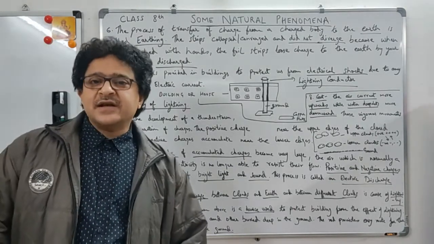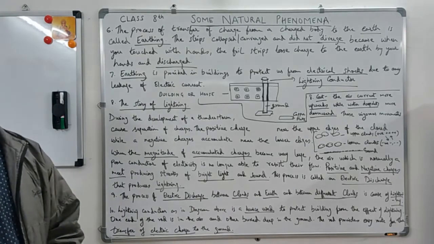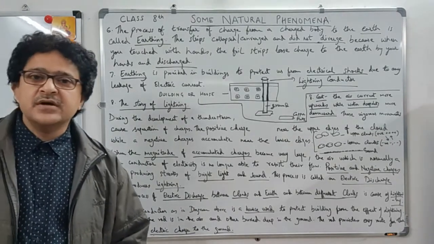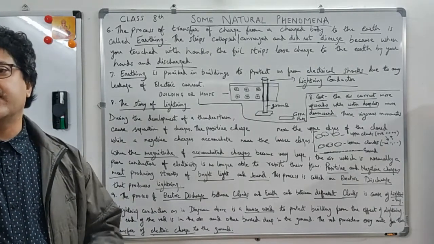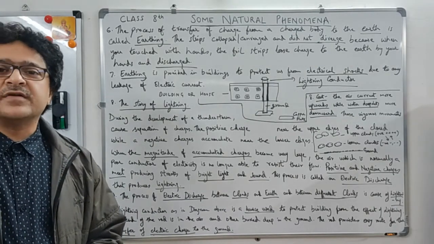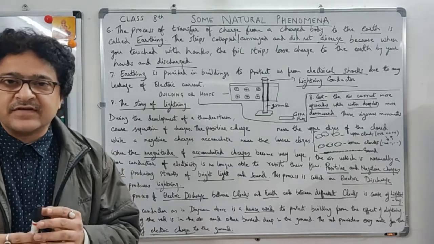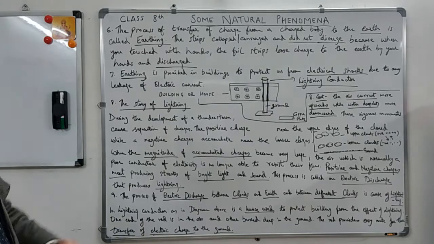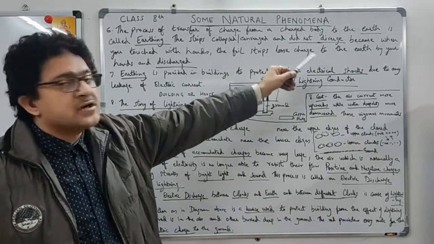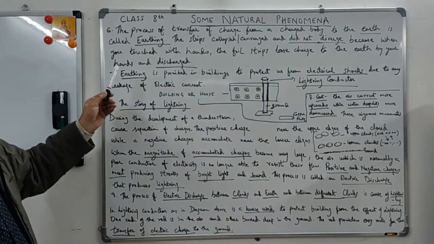Basically, they are telling about the electrical discharge. When you touch the paper strip with your hand, the aluminum strips, you remember, would discharge. The charges will not flow, and instead of diverging, they will collapse. So this is called discharge. The foil strips lose charge to the earth by your touch.